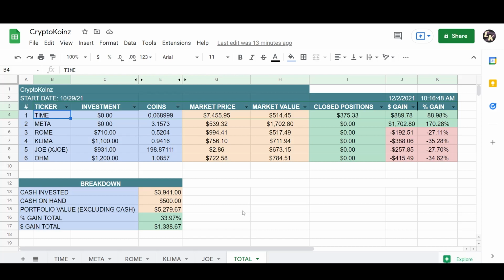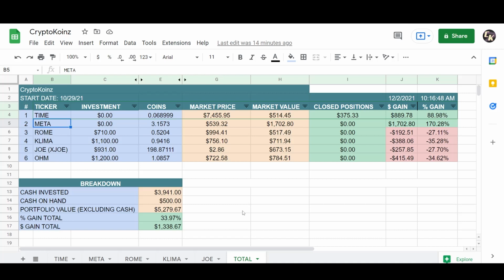Time Wonderland was my first DAO project I invested in, October 29th. I currently have 0.068999 coins. I have $0 invested. I pulled my original investment. This is a free position. The current market price for Time Wonderland right now is $7,455. The market value of my position is $514. I already closed for a profit, $375, which brings this position currently at an $889 gain. That's an 88% gain.